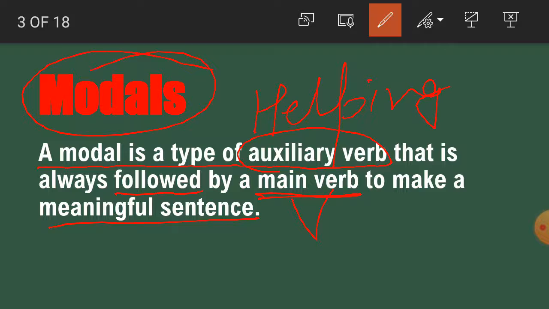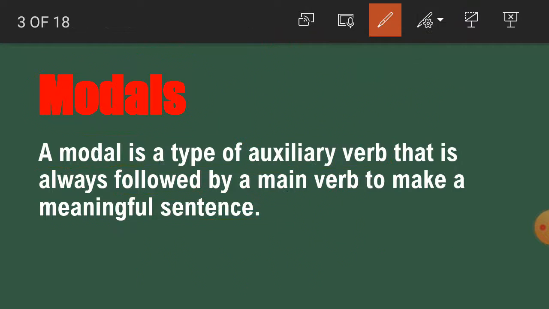So one more thing we have got is that after modals there is always a main verb. Modals plus main verb. This is the structure of the sentence when there is a modal in the sentence.